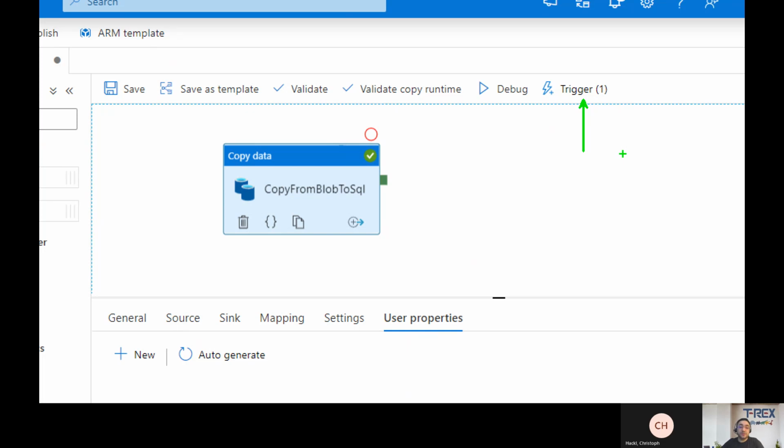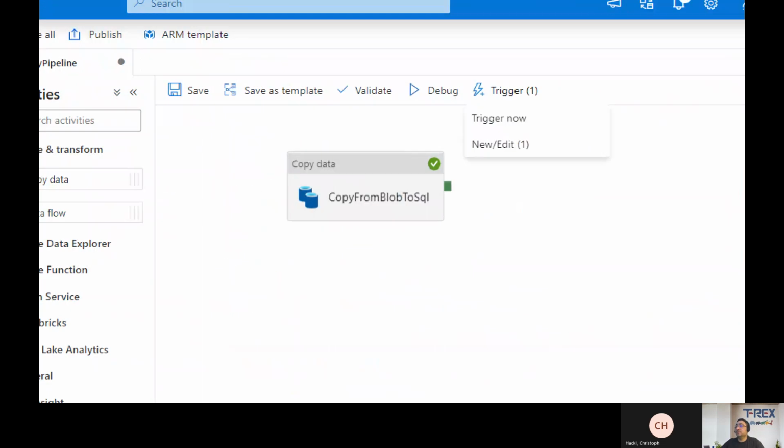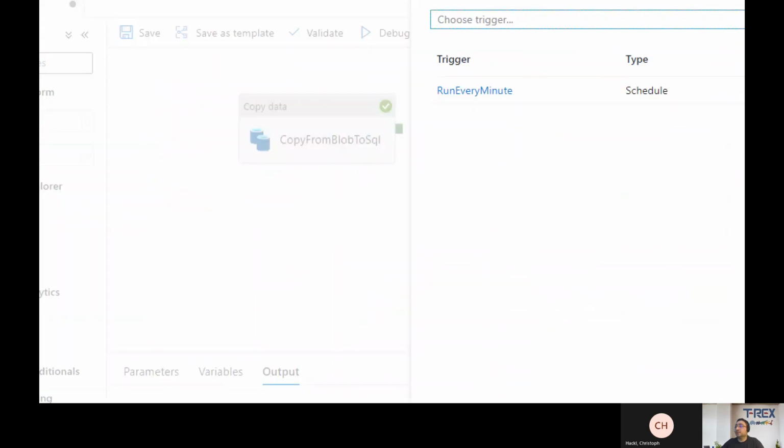Okay, so how can it be done? In order to do that, you can use triggers. As you may see, you can trigger it right now and debug it, or you can actually edit that. So let's look at an existing trigger that I created prior, and I call it run every minute. That's what it's going to do.